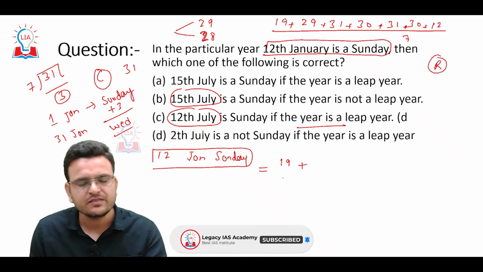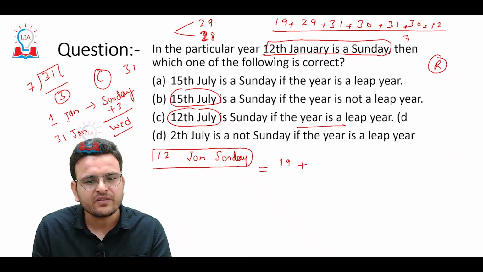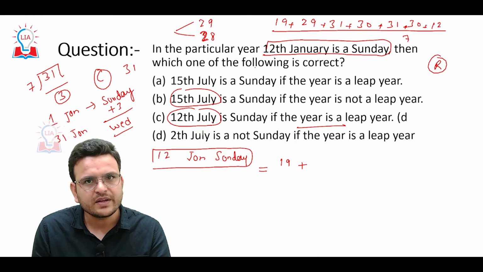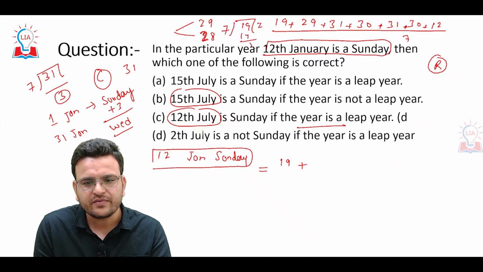Second thing is, we just take the remainder one by one. 19 divided by 7, what is the remainder? I can say that the remainder will be 5.